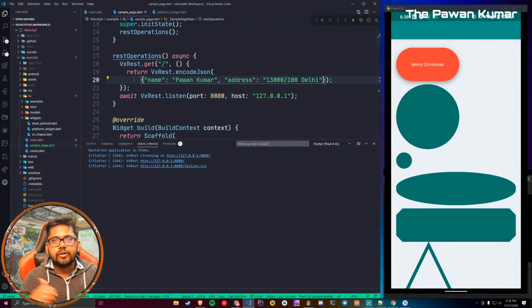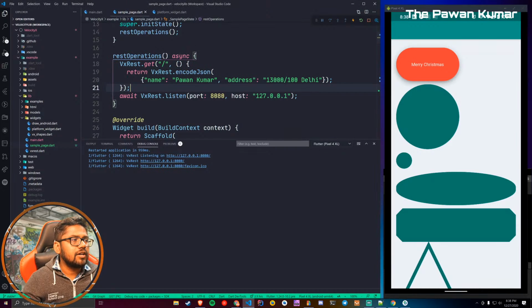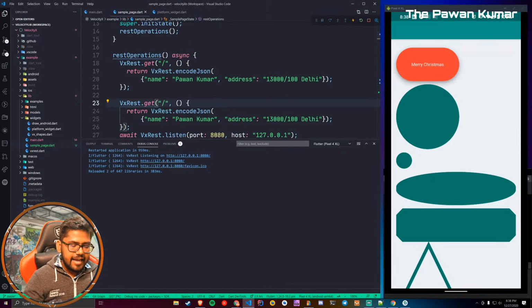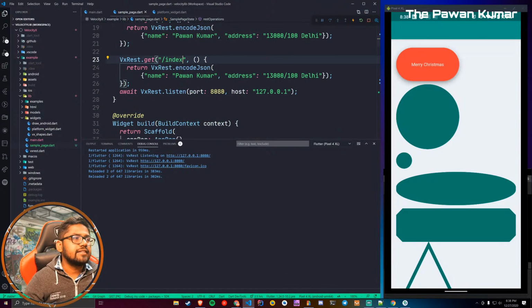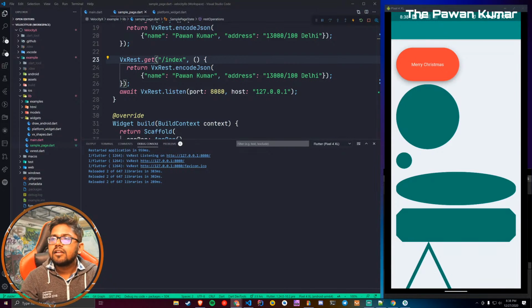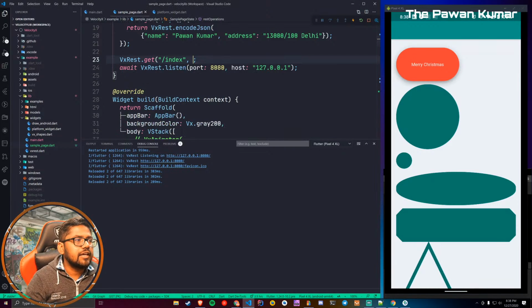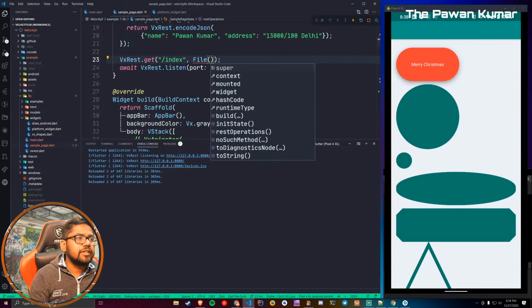Let's say if you want to show a file in a browser, then you can also use it. Someone was asking how to show a file. So what we can do is have another request here, let's say /index. And rather than this JSON, we can return a file. It can be very simple. If you have a file in your application itself, you can use that. You just say file, and you have to give the path of that file.